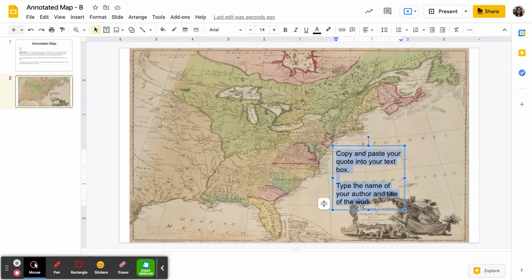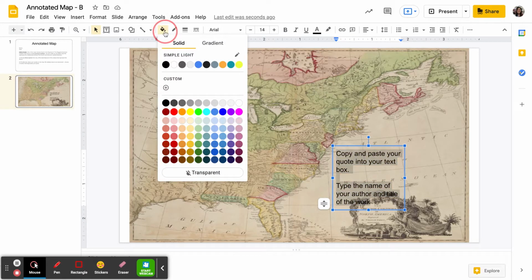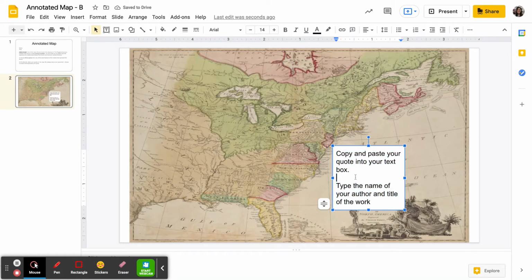Okay? So you guys can see here that this is a little bit difficult to read, that black text on the black background of the map. You can go up here to fill color, and I would recommend going with the white color here, but that will fill the background of your text box with a solid white shade, and I think that's a lot easier to read, right? So after you have your quote copied and pasted in the text box and you have your author's name and title in there as well, if you want to change the font at all, you're welcome to do that. Just please make sure it's something that's easy to read.